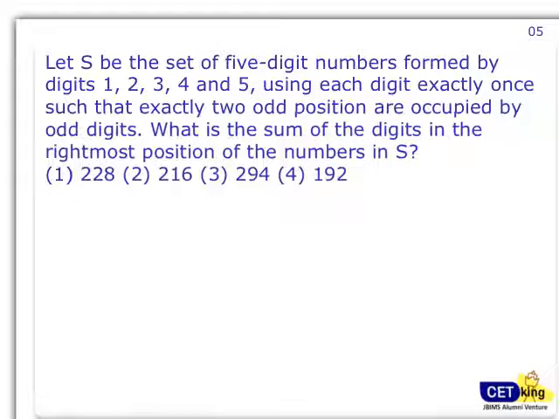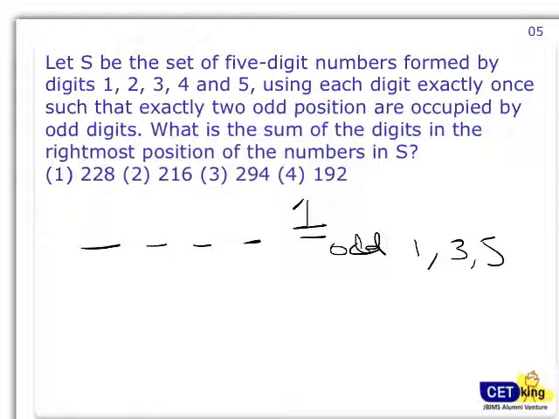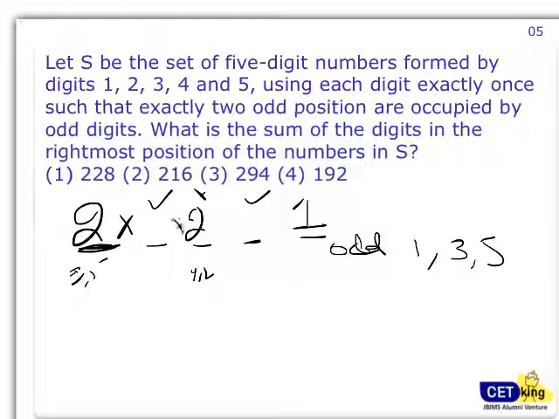What is the sum of all the numbers? Now let's assume it's an odd number here, the last position can be an odd number or an even number. It can be 1 or 3 or 5. The answer will remain the same for everyone. Suppose I pick 1 here. So 1 way. The first odd number can be taken by either of the 2 odds, 3 or 5. Yeah, 2 ways. Now this cannot be an odd number, this has to be an even number. Again 2 ways, 4 or 2. Now these remaining 2 positions can be filled by the remaining 2 numbers in 2 into 1. So there are 8 ways which will end up in 1.